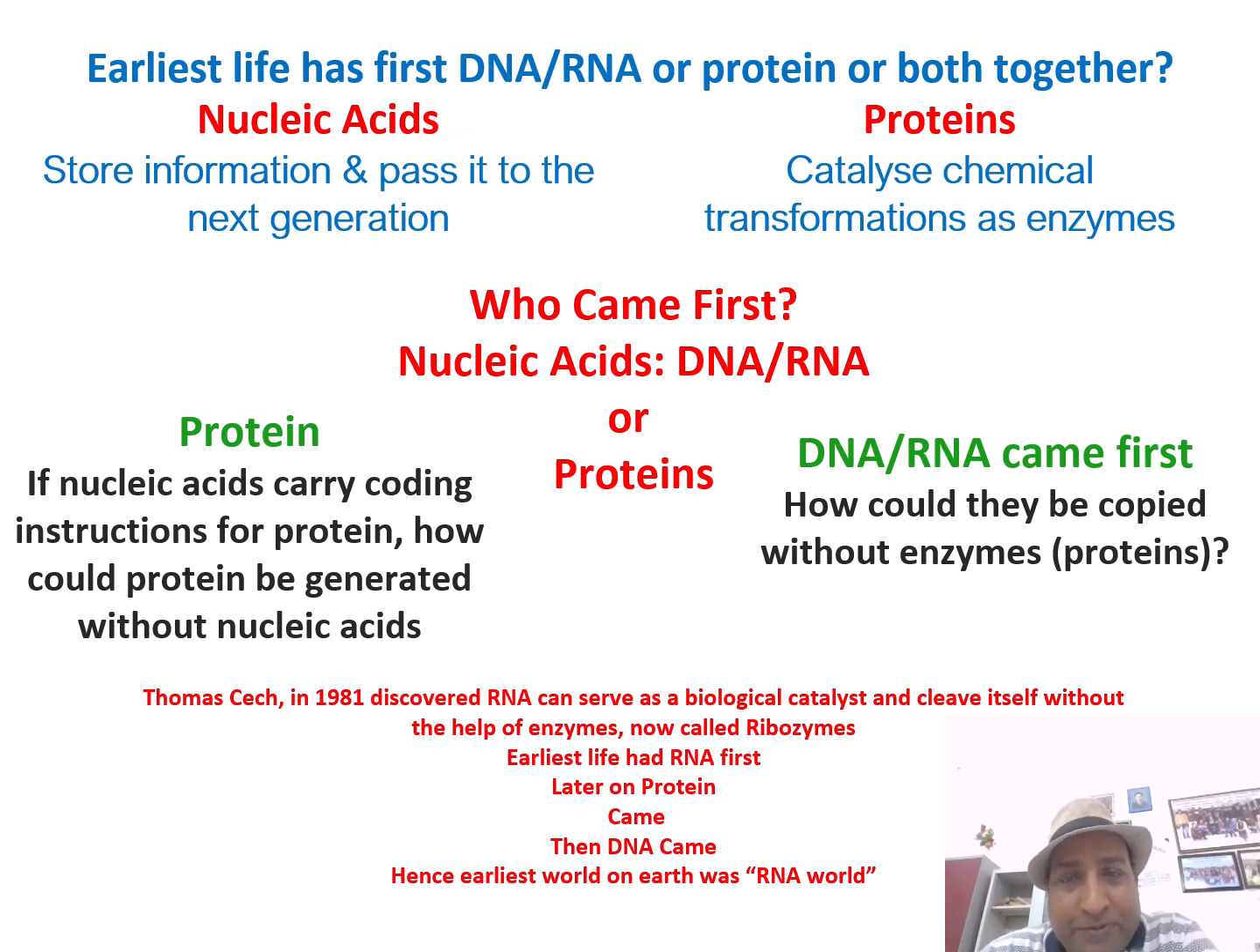So if nucleic acids were coding instructions for protein, how could protein be generated without nucleic acid? The question is, if DNA or RNA came first, then how can they be copied without enzymes? An enzyme is required to copy, like the DNA polymerase enzyme. RNA polymerase enzymes are required for the copying of DNA or RNA molecules, and these enzymes are protein. If there is no protein, how will DNA and RNA replicate?